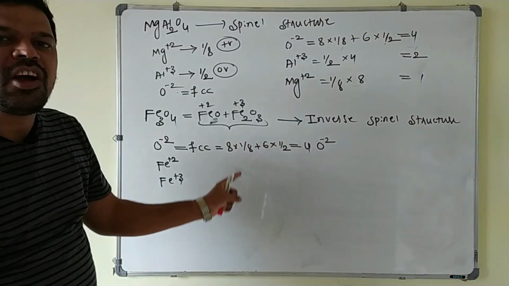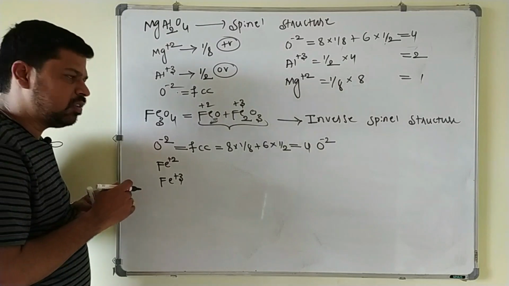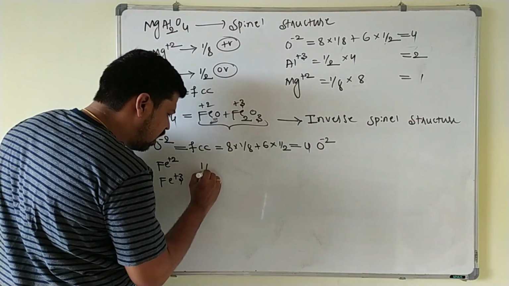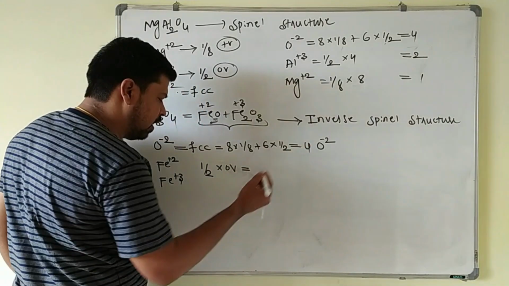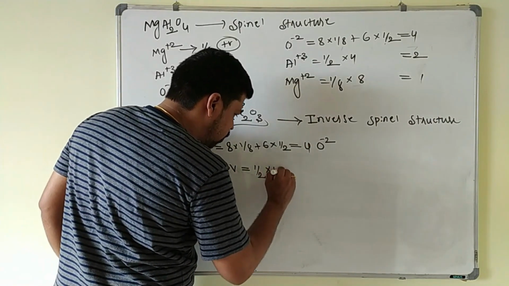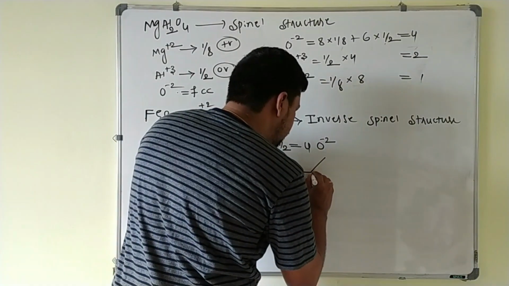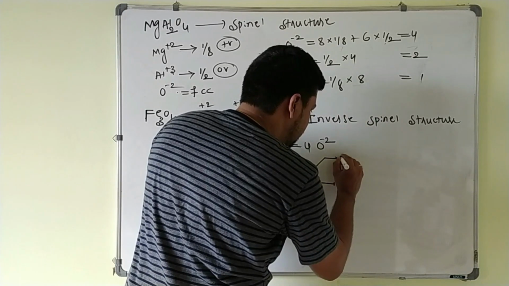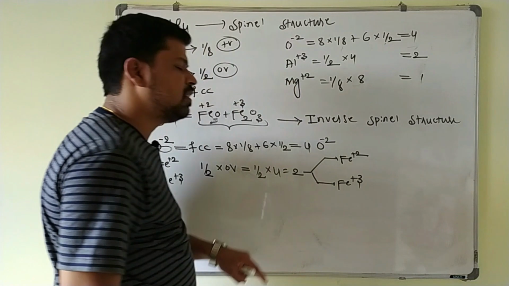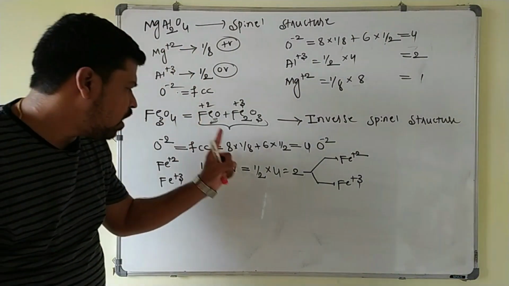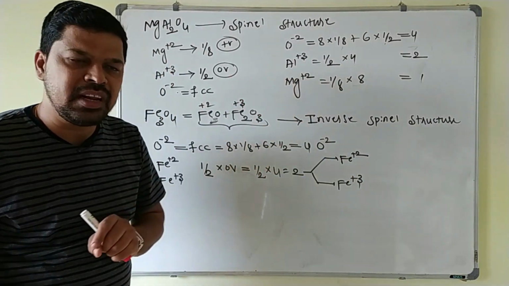So half of the octahedral voids will be occupied by Fe plus 2 and Fe plus 3 ions. I will take half of the octahedral voids. So how many octahedral voids are formed here? 4. 1 by 2 into 4 is nothing but 2. Out of the 2 octahedral voids, 1 will be occupied by Fe plus 2 ion and 1 is occupied by Fe plus 3 ion. So we can say that half of the octahedral voids are occupied by Fe plus 2 as well as Fe plus 3 ions here.